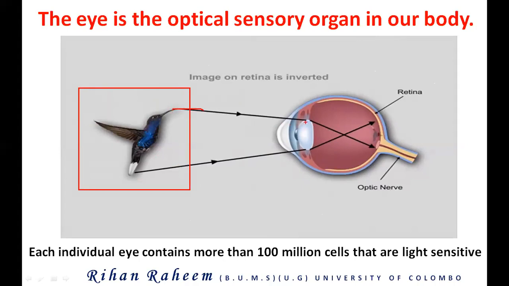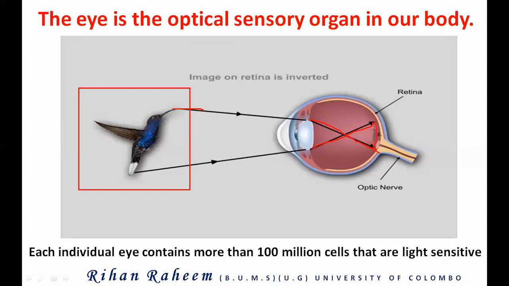I will talk about the parts later. Just think that there is a lens, and from that lens, it directs the light ray and the image falls on the retina. I will tell you what is retina, how to draw the retina, all those things later. Think like it's the screen. So it falls on the screen.